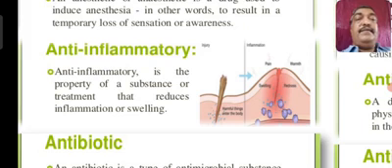Anti-inflammatory drugs. Anti-inflammatory is the property of a substance or treatment that reduces inflammation or swelling in the body. Suppose your body is having some inflammation or swelling somewhere, then anti-inflammatory drugs are to be given so that the patient will get relieved immediately.